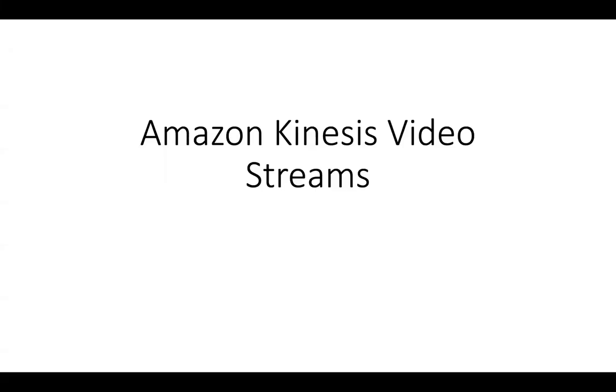So today you're going to learn something pretty new and interesting, and we are going to learn about two services today. One is Amazon Kinesis Video Streams, and the other is Amazon Rekognition. You're going to love both of these services. It's pretty amazing in nature. We are going to deep dive into these services, and look at how we would use a video stream and then do some kind of image recognition or video recognition on that. So let's go ahead and get started.